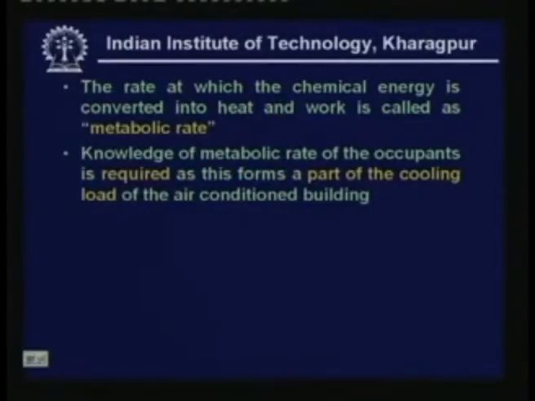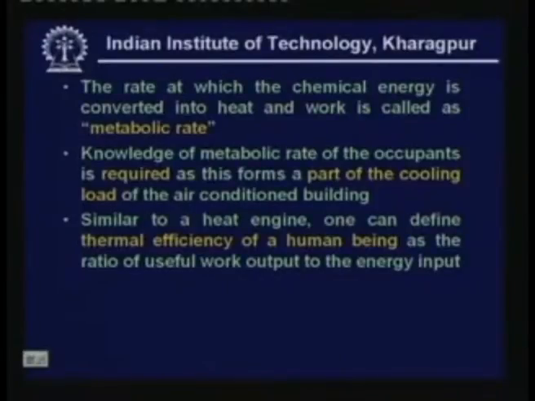Knowledge of the metabolic rate of the occupants is required, as this forms a part of the cooling load of the air conditioned building. Why do we have to bother about the metabolic rate when we are discussing air conditioning systems? Because finally we shall see that whatever energy a human being is consuming in the form of food is ultimately rejected in the form of heat. Once it is rejected as heat, it becomes a cooling load on the air conditioned building. So if you want to estimate the capacity of the cooling system, you must know the amount of heat rejected by human beings, that means the metabolic rate. That is the reason why we need information on metabolic rates.